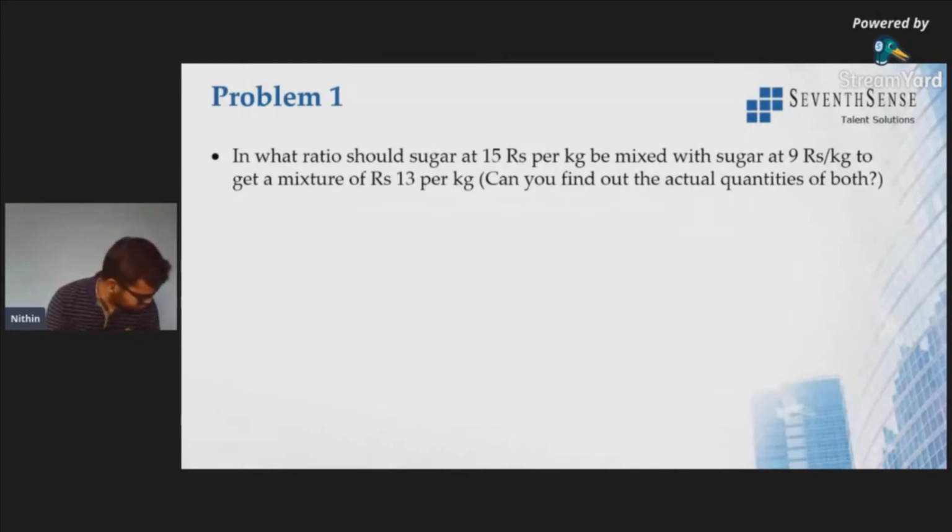Aditya says it is 2:1. All right. Nitesh says 1:2. Rahul also says it is 1:2.